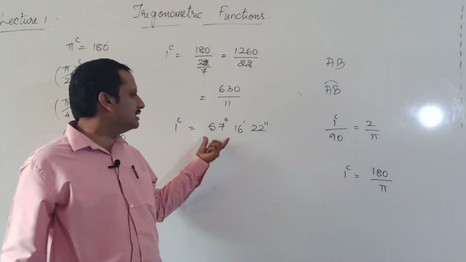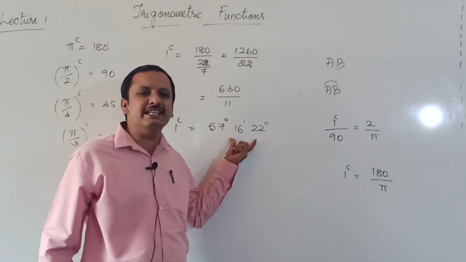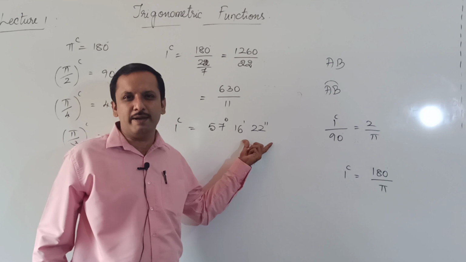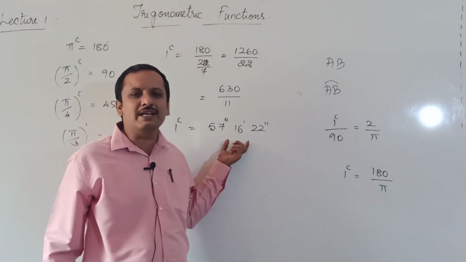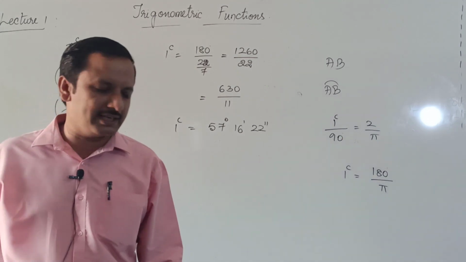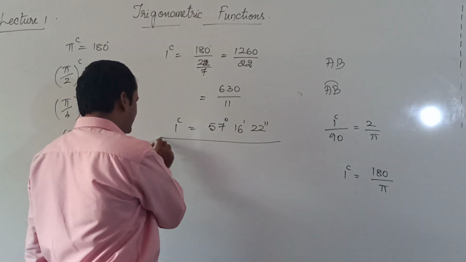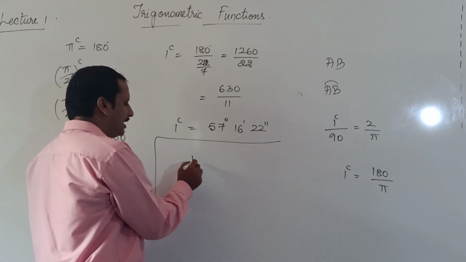1 radian is equal to 57 degrees 16 minutes 22 seconds approximately. Just a minute. I did not mention what is a minute and what is a second. I have told you 1 degree, right? So how did I define 1 degree?